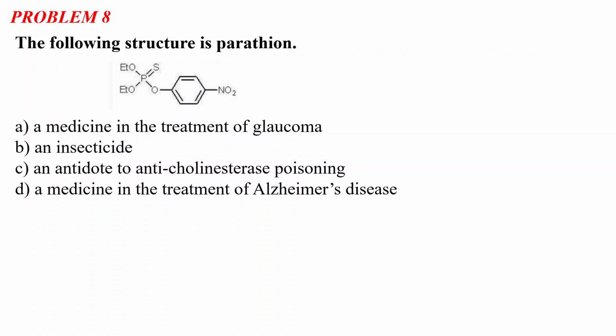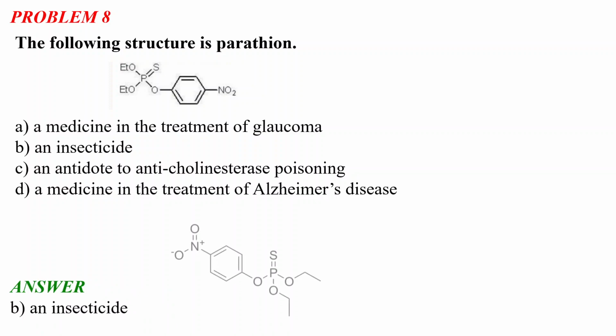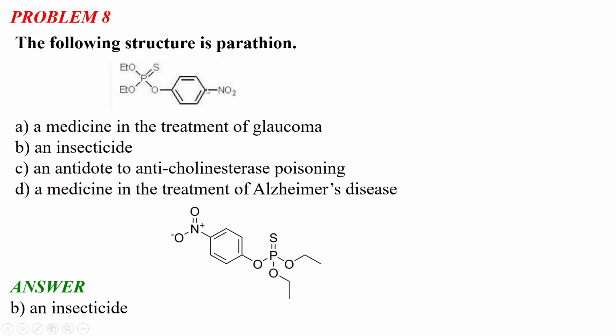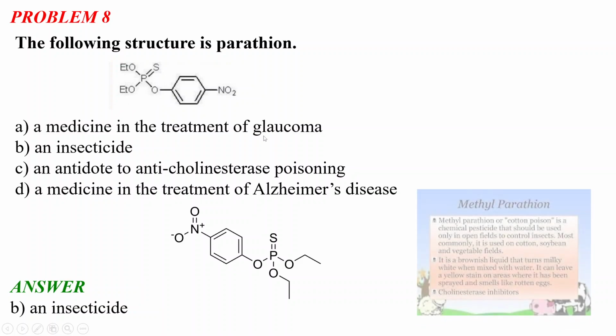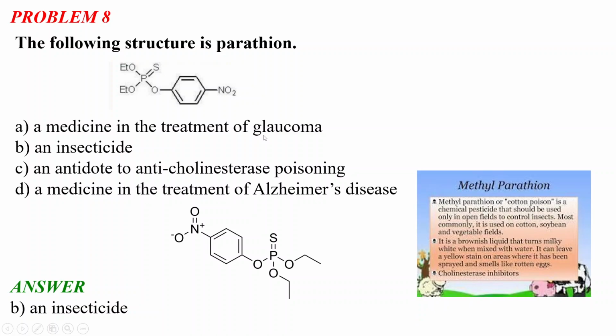So let's see the correct answer, then discuss what parathion is. It is an insecticide. This is the structure of parathion. In the para position there is a nitro group, and para to it there is a phosphoester kind of moiety, and it is actually called parathion or methyl parathion or cotton poison.